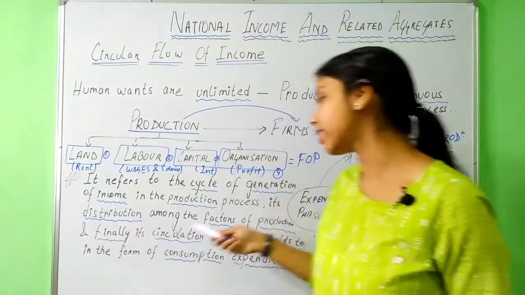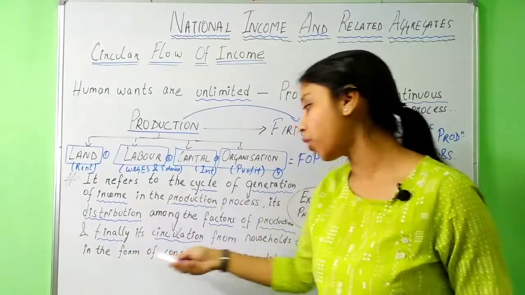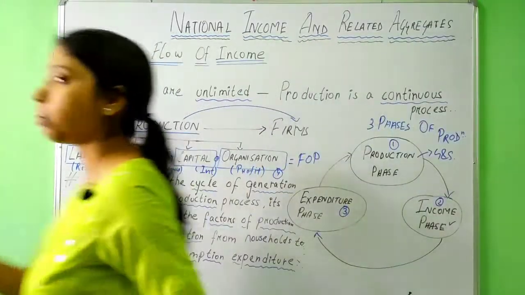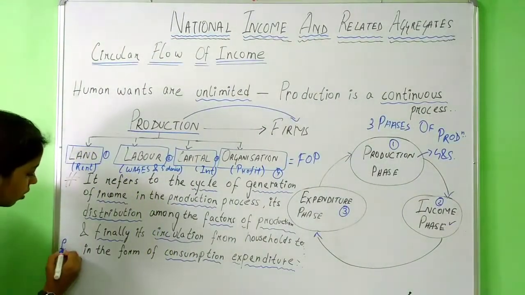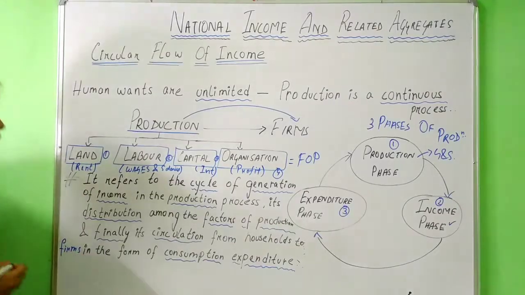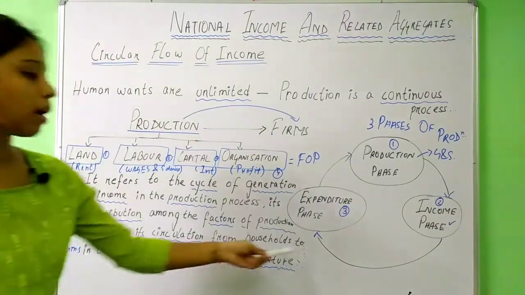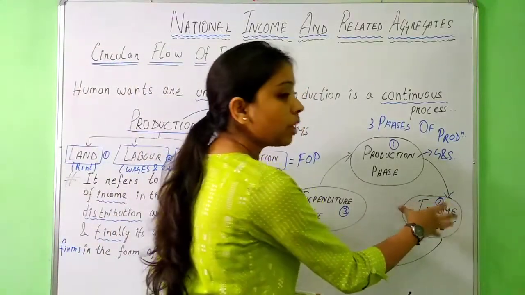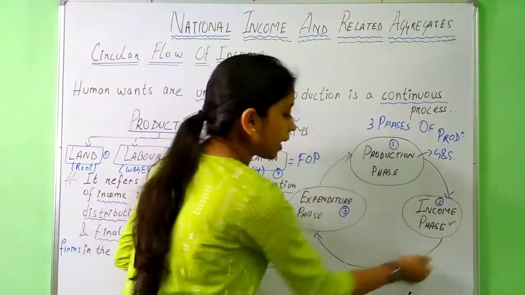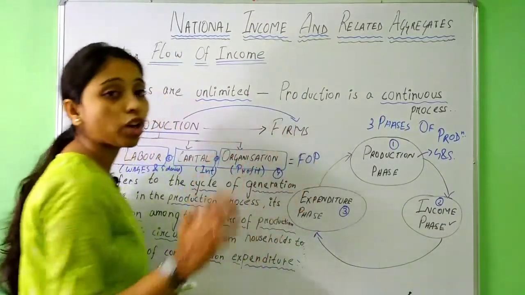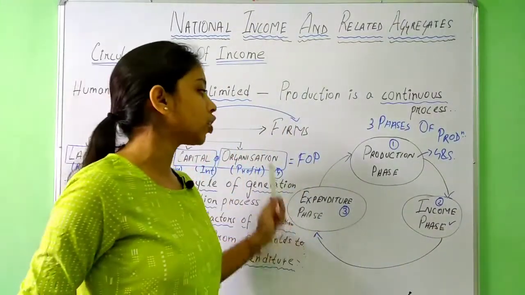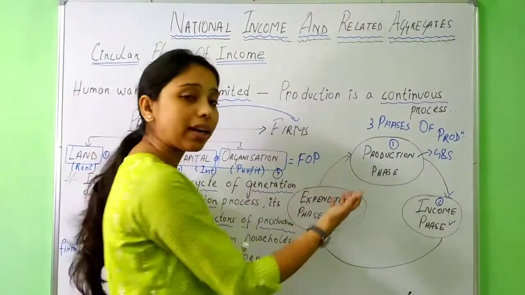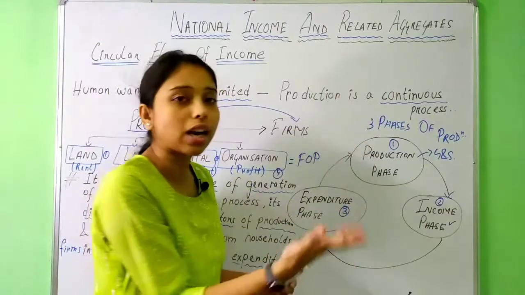And finally, circulation from households to firms in the form of consumption expenditure. That means whatever income the households have earned here, your next step will be to spend your money. So whenever you spend your money, your income again moves to the production phase. That means people are demanding things, so again the production phase will start working.